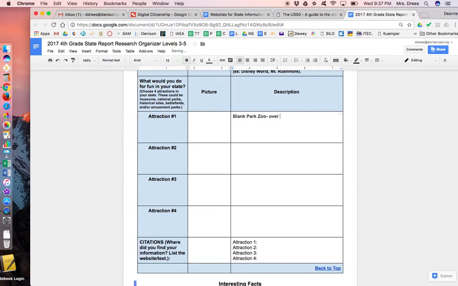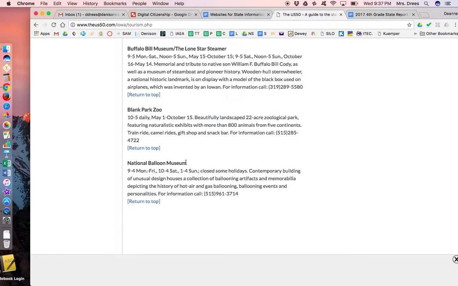so they said it was over 500 animals in their zoo. We'll have to find a picture of that later. I also think this National Balloon Museum would be neat. It's a contemporary building of unusual design that houses a collection of ballooning artifacts and memorabilia depicting the history of hot air and gas ballooning events and personalities.